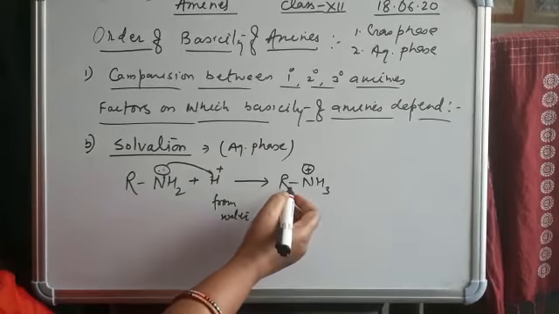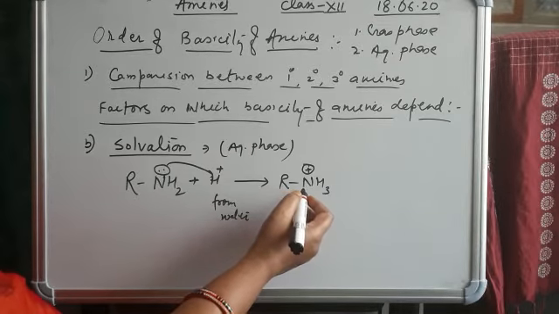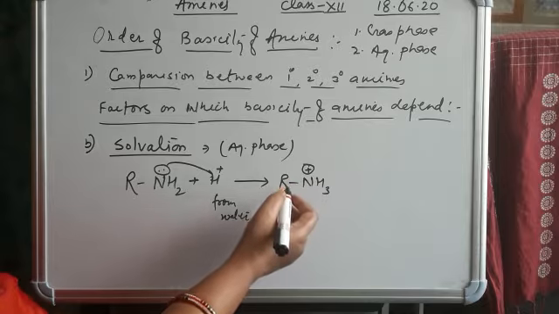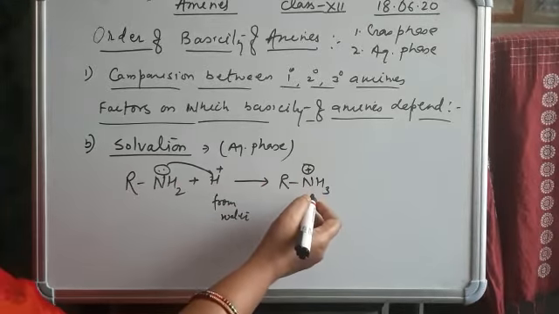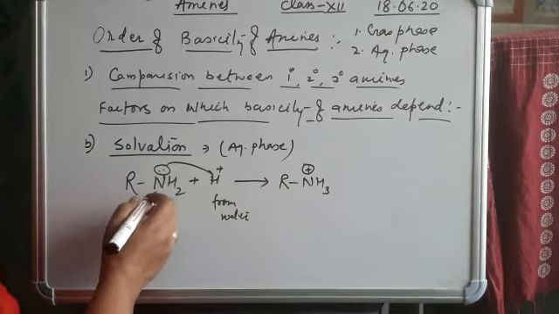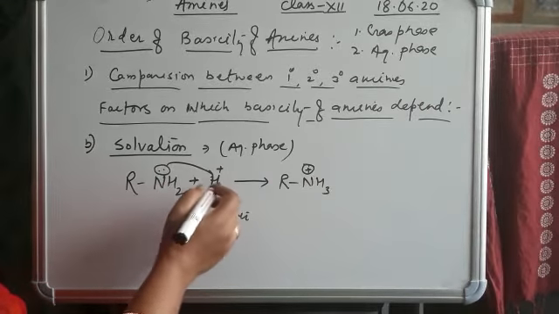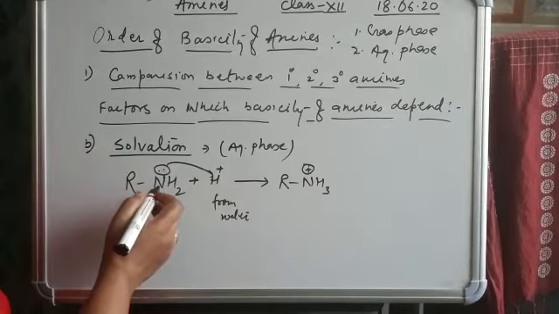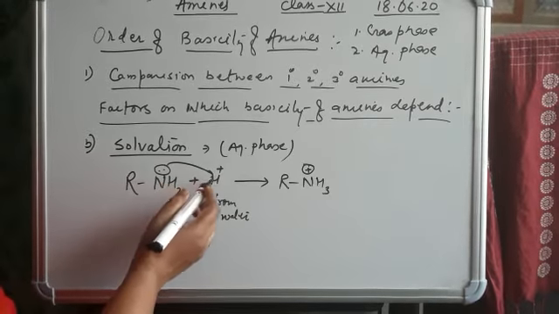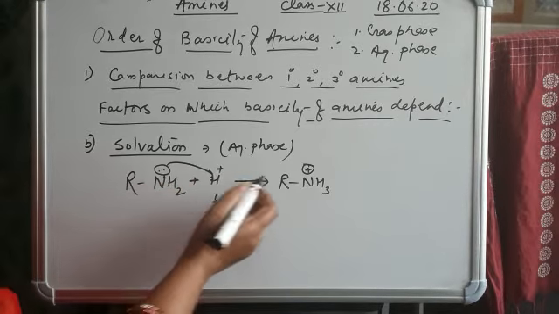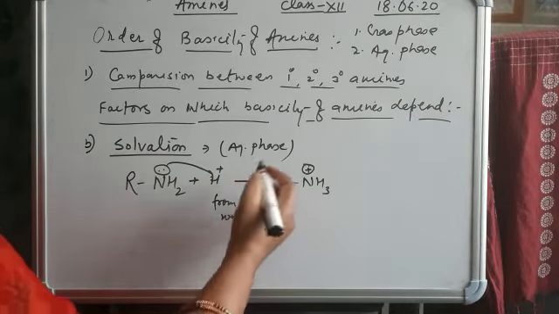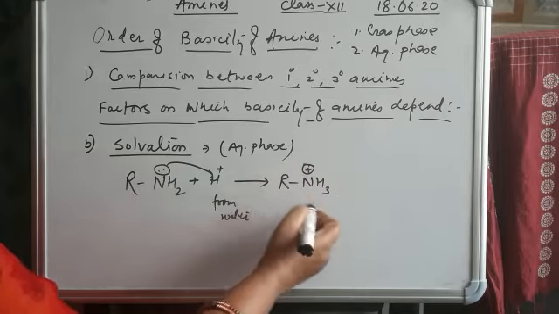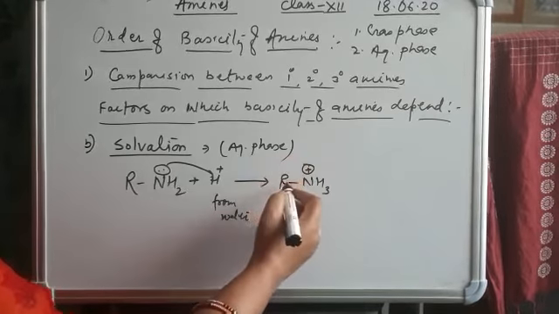We already discussed this in the previous video. So the basicity of amine depends on the stability of the cation. When amine dissolves in water, we know that amine has basic nature, so it donates its electron to the protons from water and forms this cation. We talk about the stability of this cation.